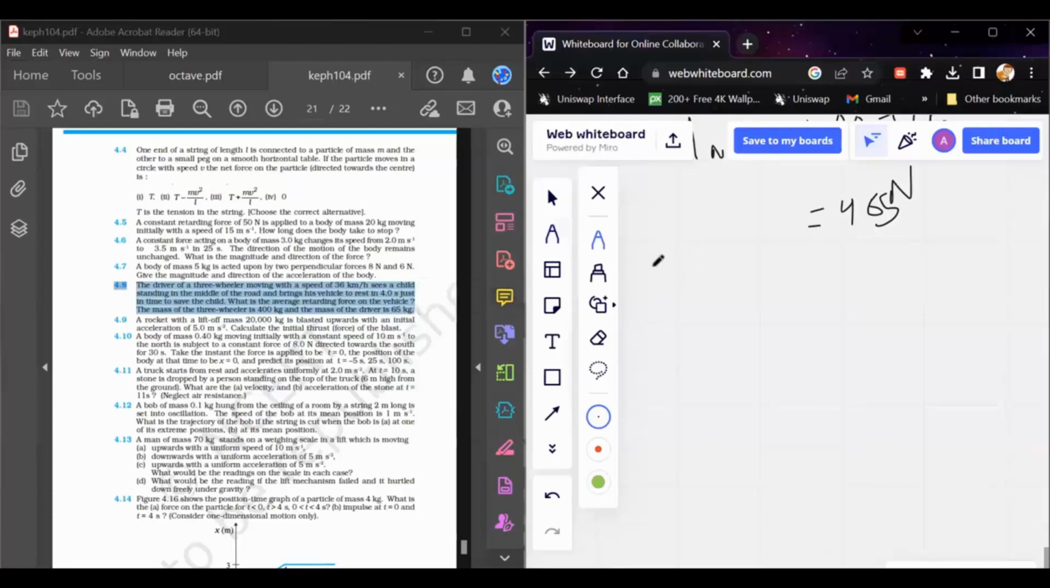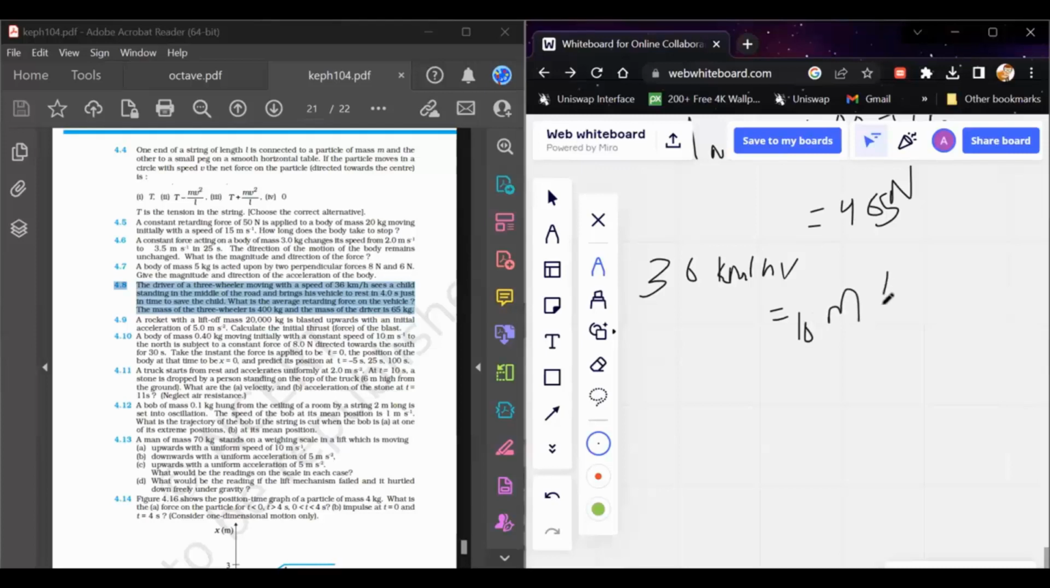Okay, so that means there is some retardation acting on the vehicle that helped to reduce the speed of the vehicle from 36 kilometer per hour to 0 in just 4 seconds. So initially, speed u equals 36 kilometer per hour. In meter per second, this will be equal to 10 meter per second, because we multiply by 5 by 18 to convert to meter per second. So 10 meter per second.